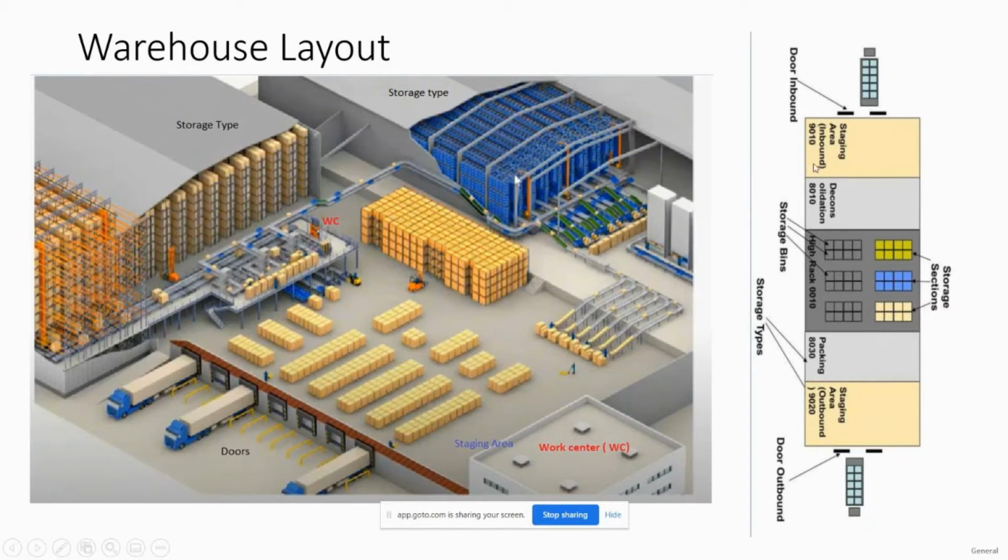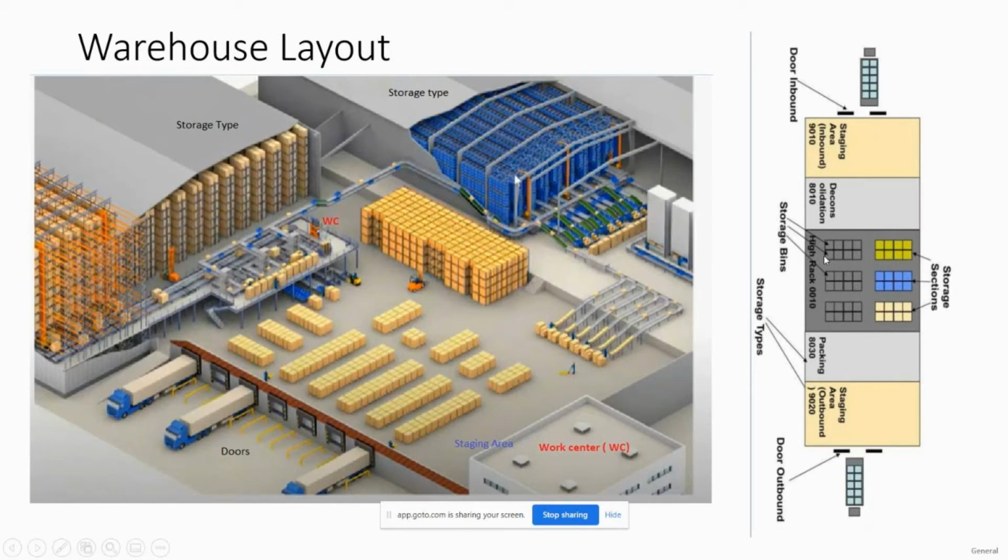From the inbound area, suppose we receive the materials in big pallets, with all the materials packed under one big pallet, then we take it into the deconsolidation area. We break that big pallet, segregate the material, pack the same material in one box, and then take it into the quality inspection if the material is subject to quality inspection. If not, then we can directly take it into the racks or the storage type. These are the racks and the storage type that I'm talking about.